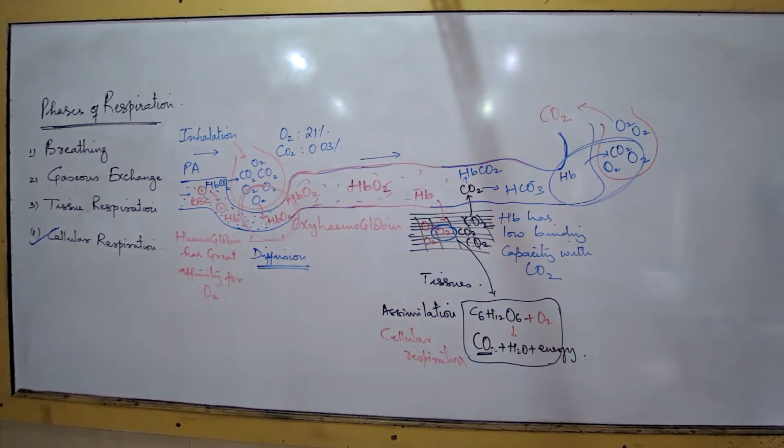Number 4. Explain the transport of oxygen and carbon dioxide in the human body. This I will give you. Write the answer.